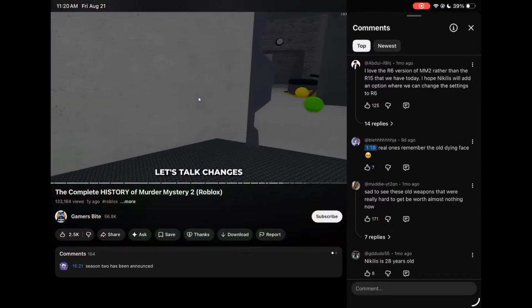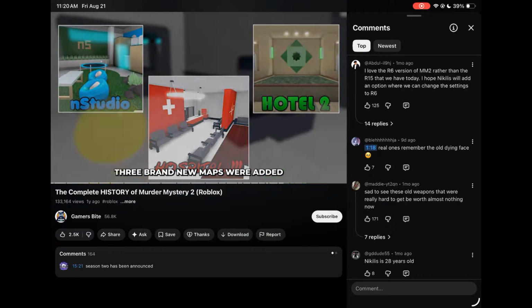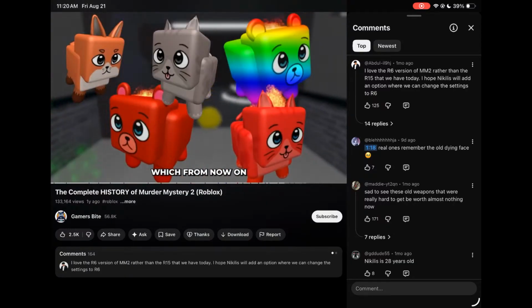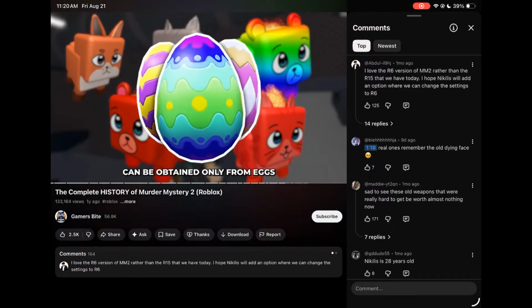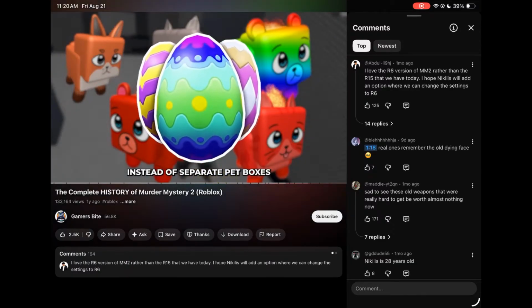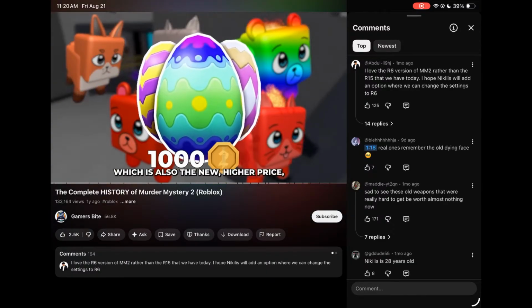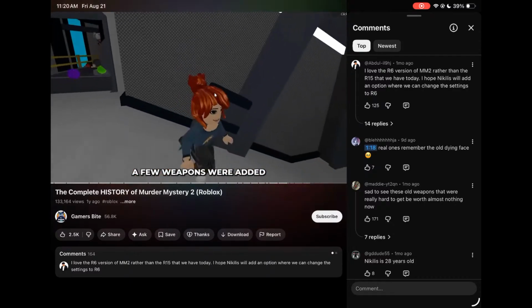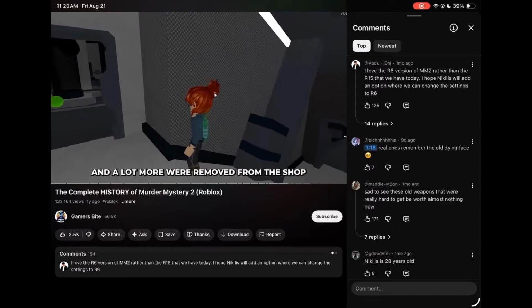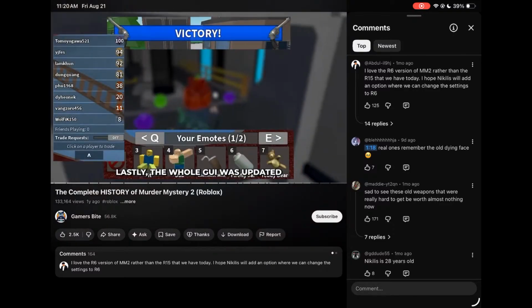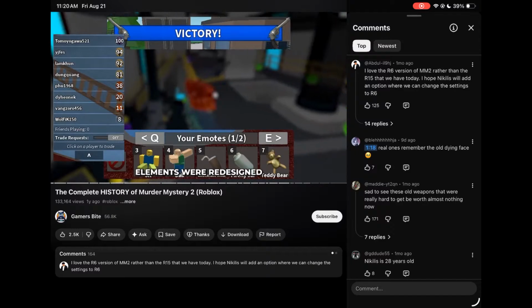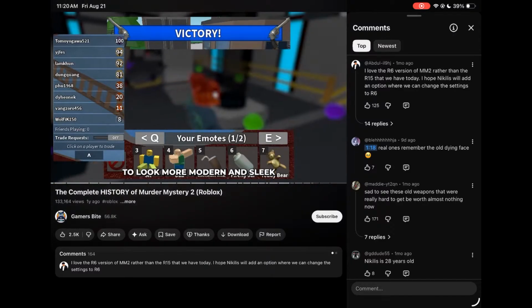Let's talk changes. 3 brand new maps were added, and 3 maps were removed. 21 new pets were added, which from now on can be obtained only from eggs, instead of separate pet boxes. Eggs cost 1,000 coins, which is also the new, higher, price for all weapon crates. A few weapons were added and a lot more were removed from the shop. Lastly, the whole GUI was updated. Inventory, shop, round designs, and almost all elements were redesigned to look more modern and sleek.